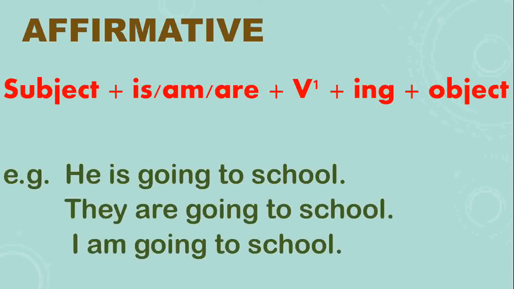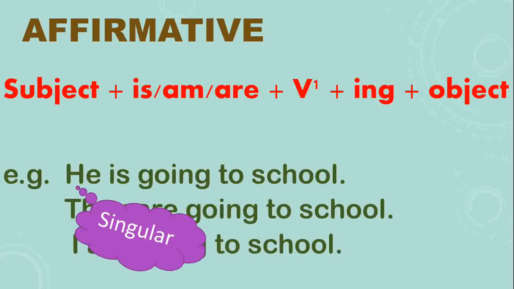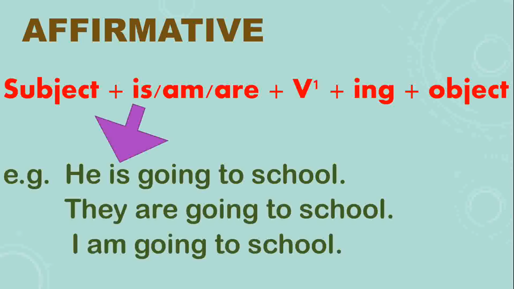See the examples. He is going to school. So I have used here is, the helping verb is. Why? Because our subject is singular. What is the subject? That is he, that you know. Okay, it's very easy. According to the subject, you can use is or are. Whether it is singular, so you will be using is. If it is plural, you can use are. He is going to school.